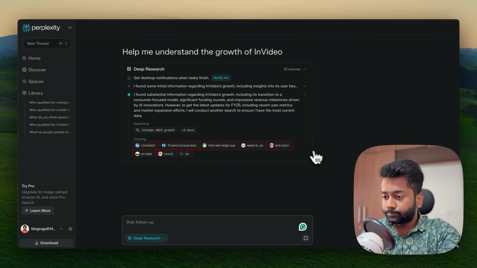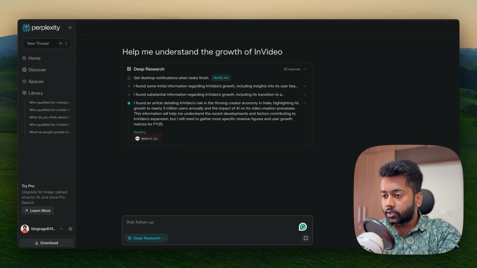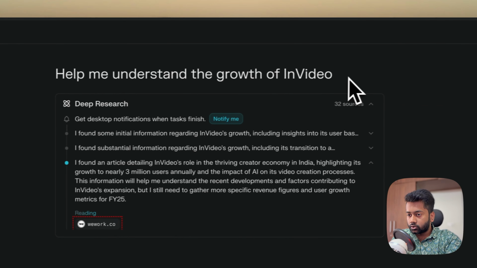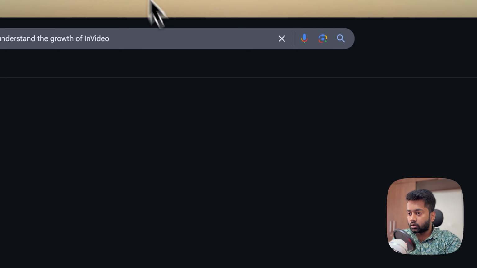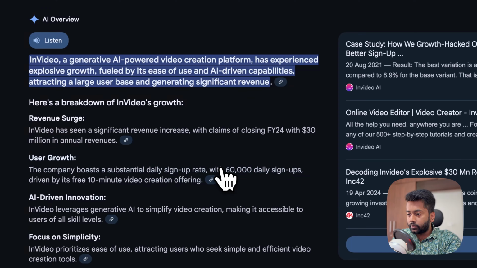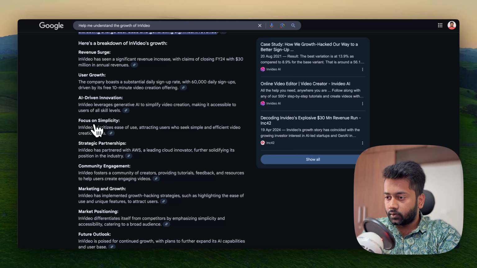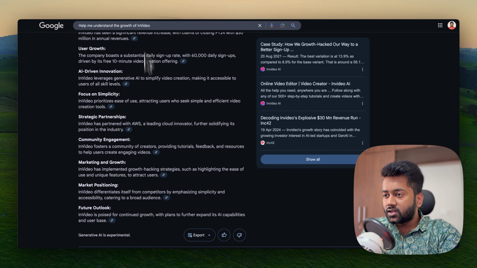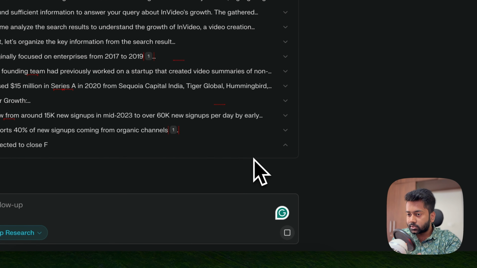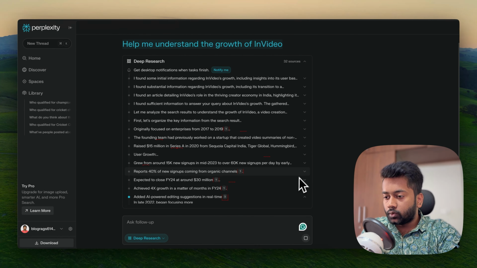So we'll give it some time. The best part is the transparency it provides you, right? Which a normal Google AI overview won't. Now, even if I do the same search on Google, it's basically very simplified, right? It's not deep enough. Like focus on simplicity, strategic partnerships. I don't think partnering up with AWS helped them increase anything from a marketing perspective or growth perspective. I don't think so. So it's very generic, and once you see this article, you'll understand.